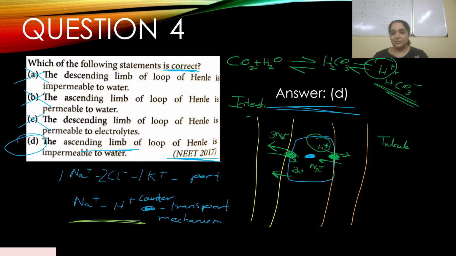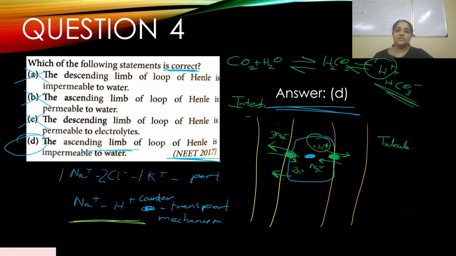So this is a very important concept. It's very important to understand how the ascending limb of the loop of Henle plays a very important role. So every time an H plus ion is secreted in, sodium is moving out. This is the counter transport. Sodium is moving out because the sodium potassium ATPase pump is creating a concentration gradient. It is able to move in, and the hydrogen ion is being secreted back into the tubule.